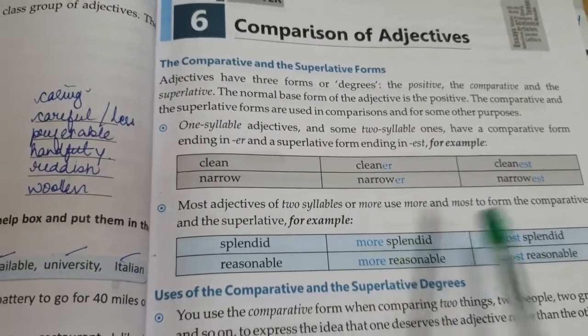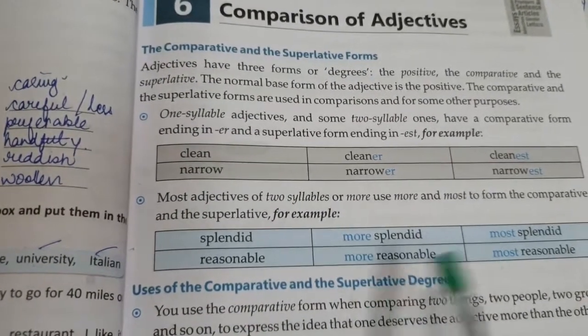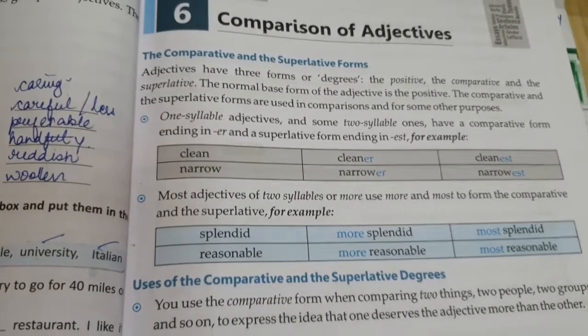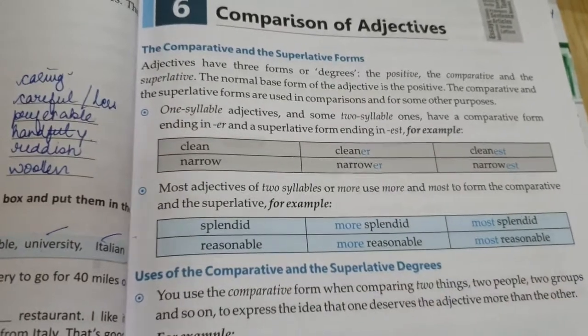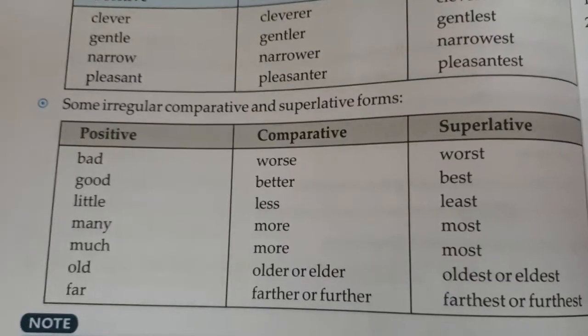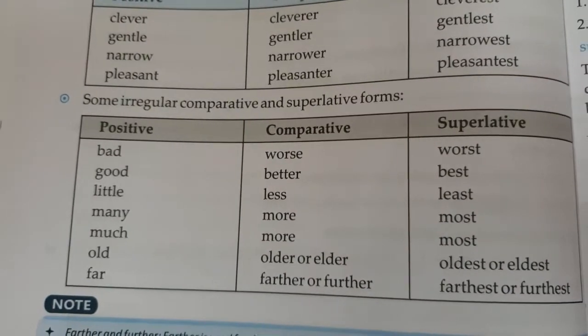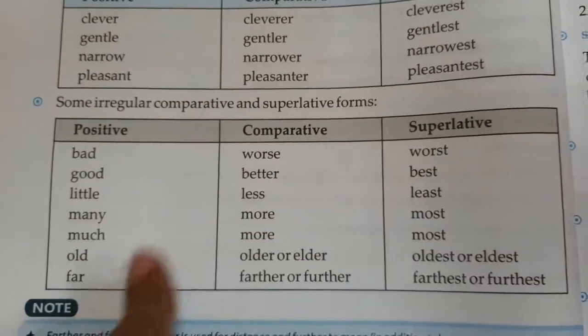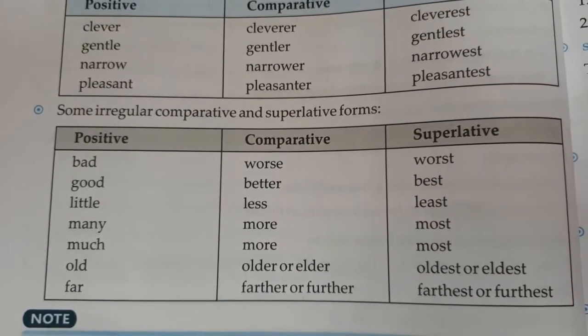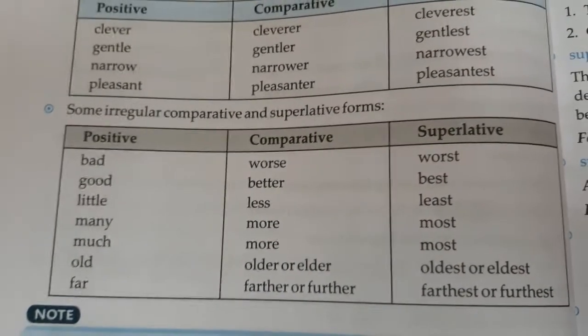At times we use more and most. Splendid, more splendid, most splendid; reasonable, more reasonable, most reasonable; honorable, more honorable, most honorable; beautiful, more beautiful, most beautiful. These are the ones where you add more and most. And then there are some irregular comparative and superlative forms. For example, bad, worse, worst; good, better, best; little, less, least; many, more, most, and many such.